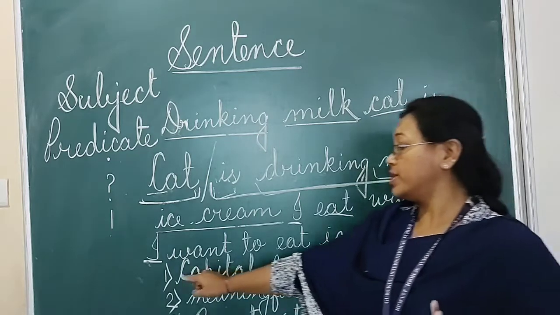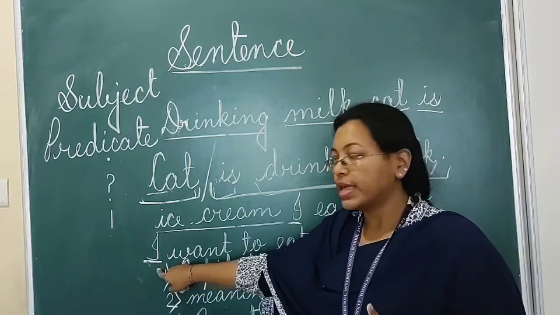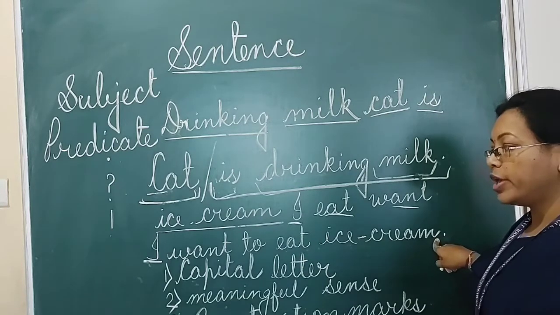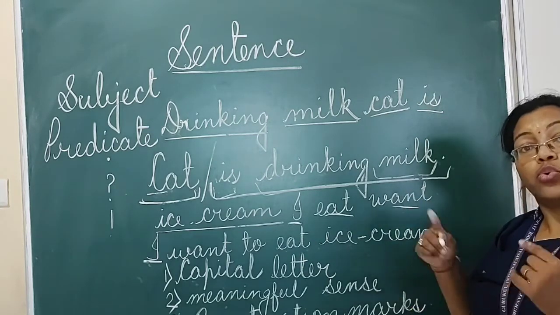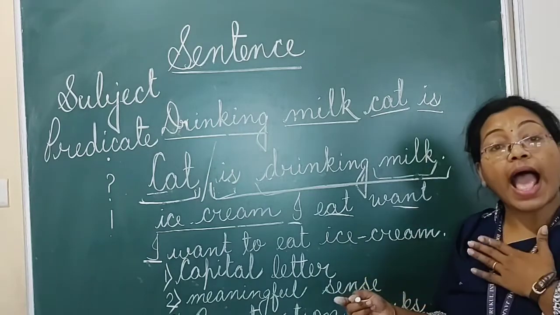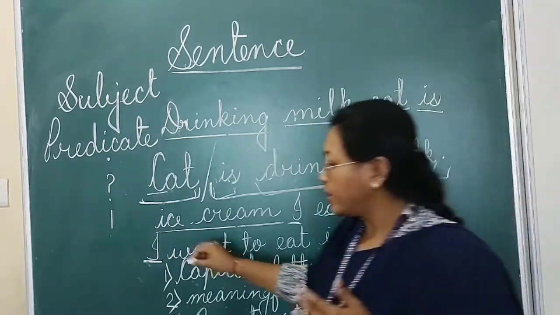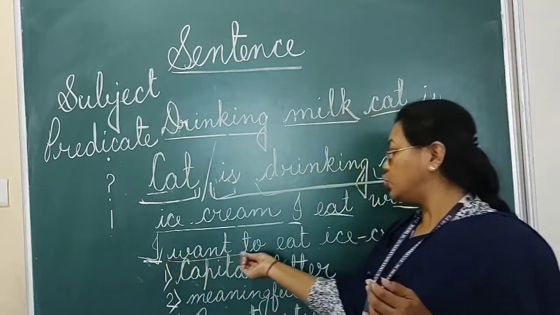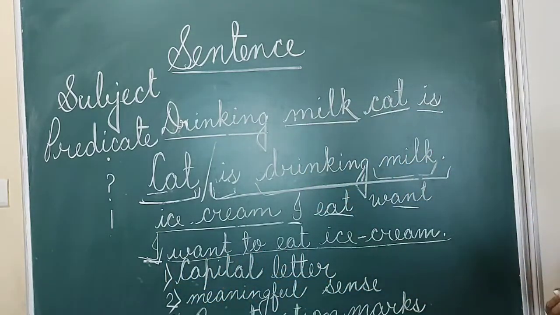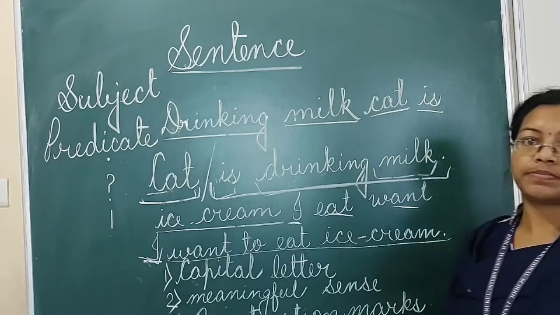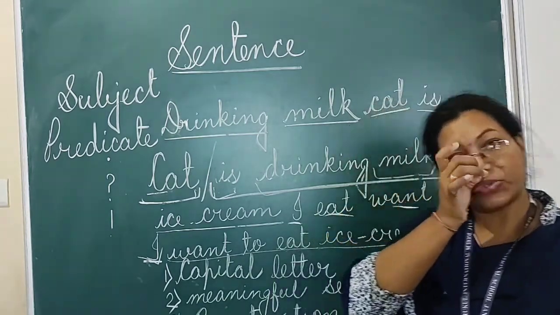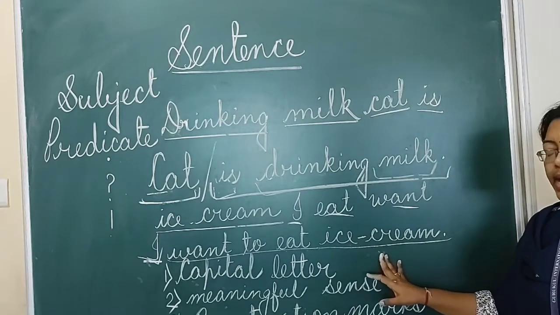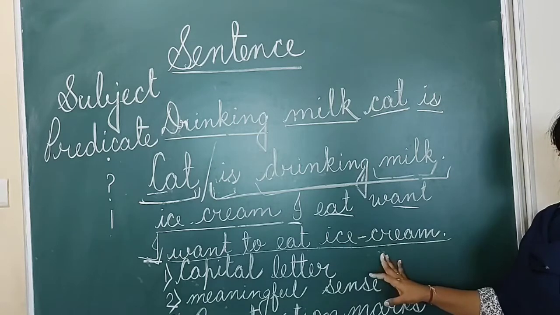Exactly like that, here also there is one sentence you see: I want to eat ice cream. So here about whom are we talking? Who is the subject here? Here I is the subject. And whatever is left, want to eat ice cream, is your predicate. Is it clear now, everyone?